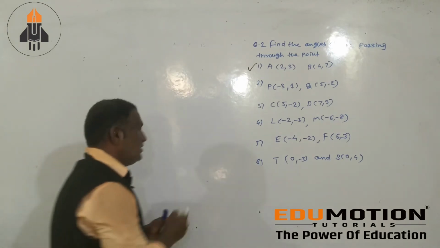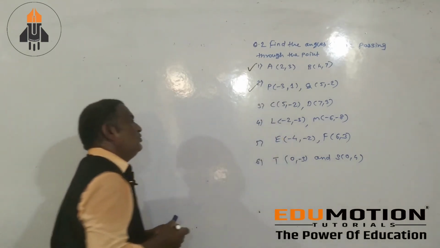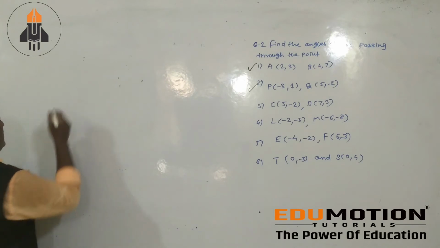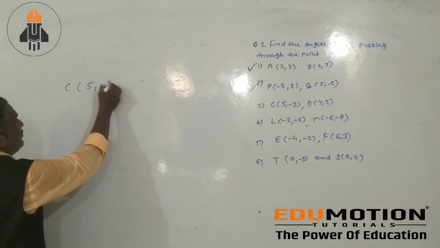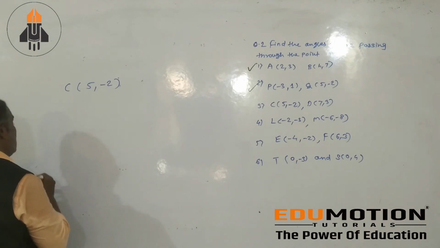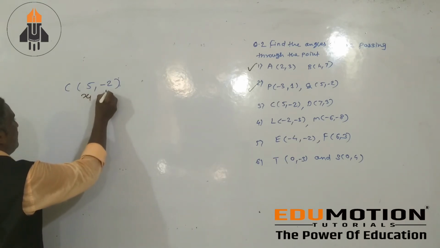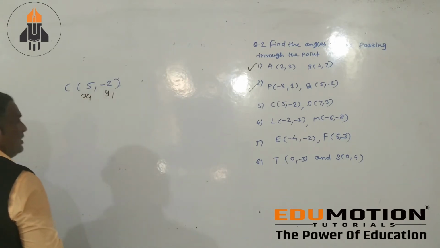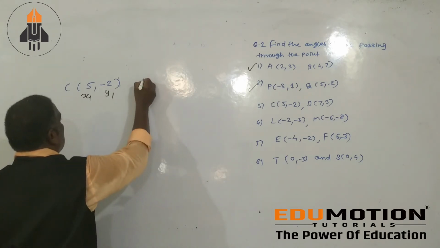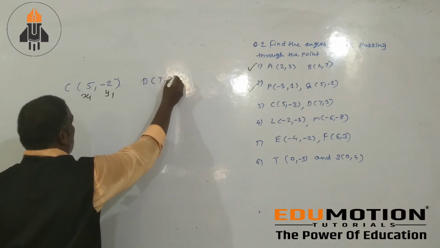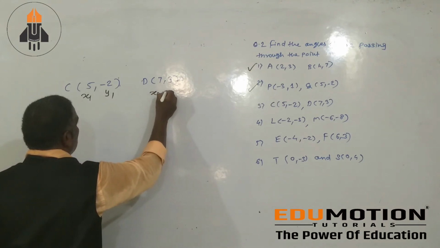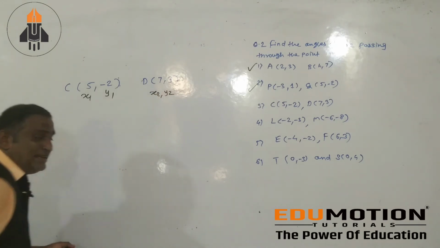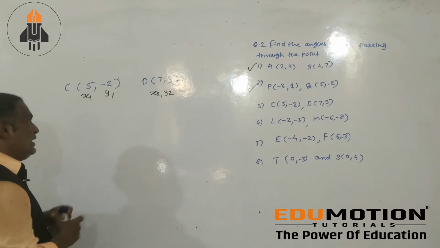Next is that third question. C have coordinate 5 comma minus 2. Then this is your x1 y1 and next is that D have coordinate 7 comma 3, and this is your x2 y2, and we have to find the slope of the line CD.